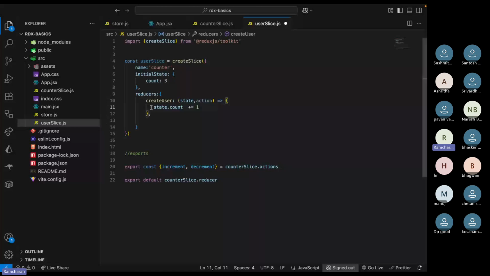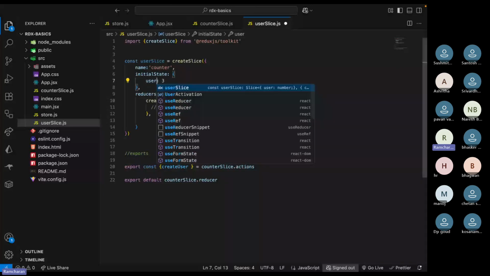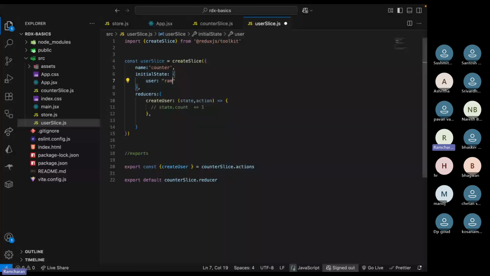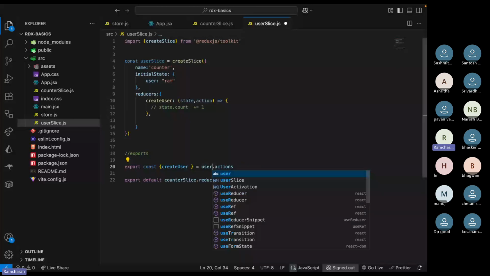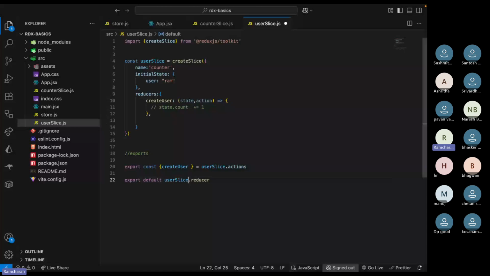So here I'll just write create user. I'm just dispatching this one action, create user, but you can do more. Here you can store user information, like a username or something. Now you just dispatch this user slice action, and the user slice reducer, right? So now you give this reducer to the store: user and user reducer.